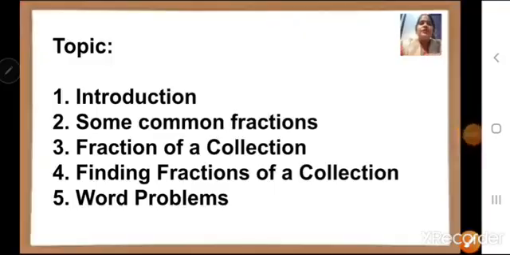Topics that we are going to cover in this chapter are: first one, introduction; second, some common fractions; third one is fraction of a collection; then finding fractions of a collection and word problems. So children, let us begin.